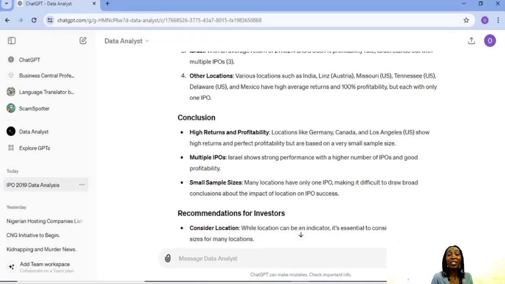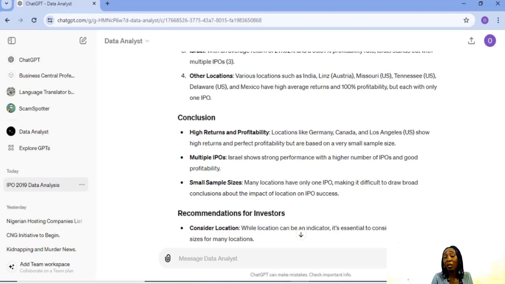So there you have it. Hope you enjoyed going through the Data Analyst GPT by OpenAI with me. What percentage am I going to give this GPT? Previously, I would have given the data analyst GPT a 55%, but right now, specifically tailored to just analyzing data.